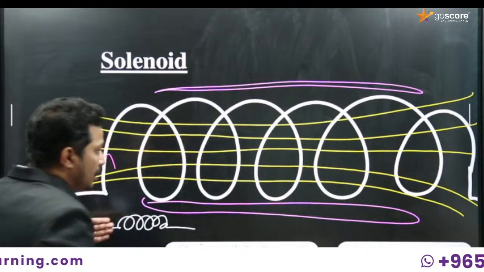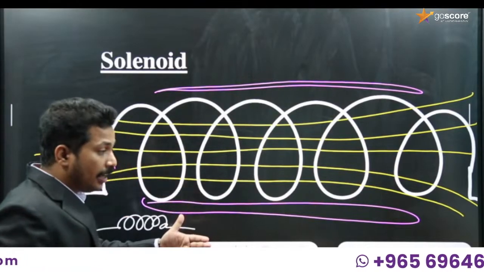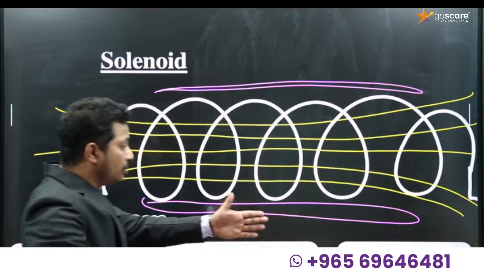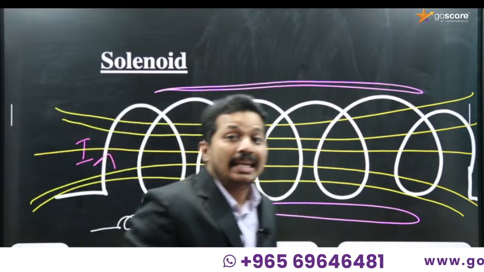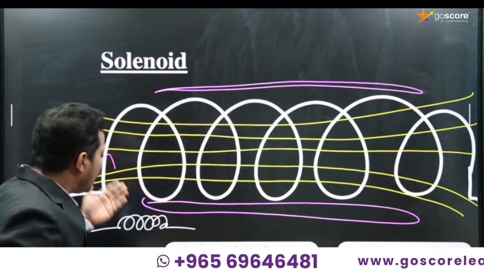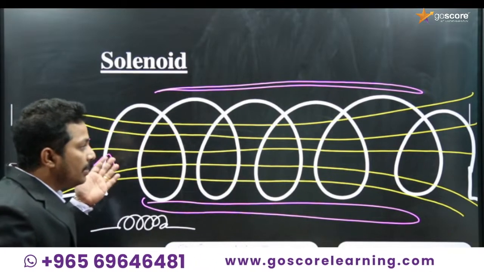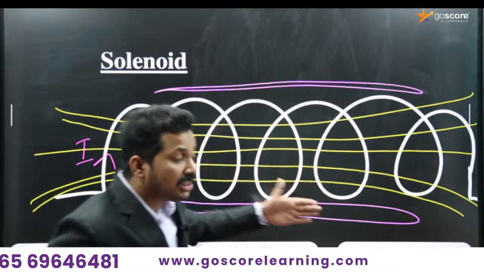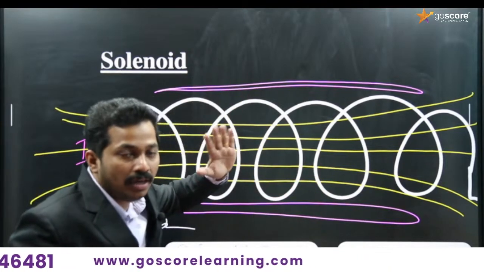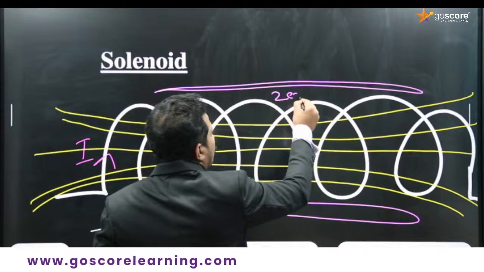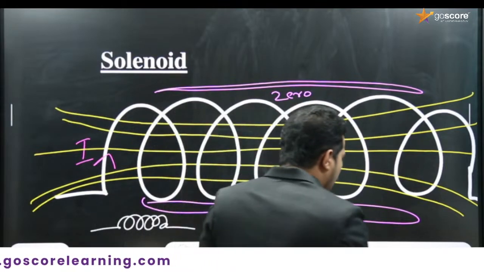Okay, so a solenoid is a long copper wire, or long current carrying conductor, which is wound in the form of a helix. That is what a solenoid is, and a current carrying solenoid can act as a bar magnet, and the magnetic field will be along the axis, and just outside the solenoid, the magnetic field will be 0. Okay, then we can move further.